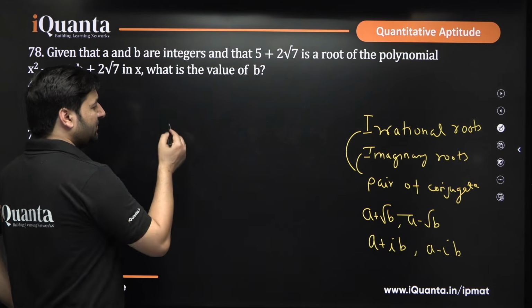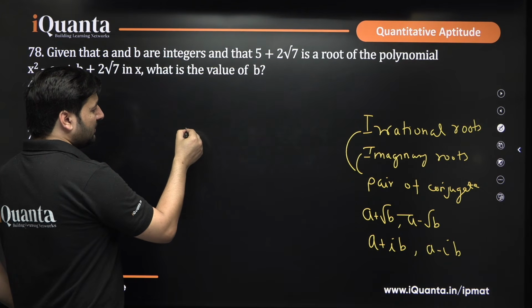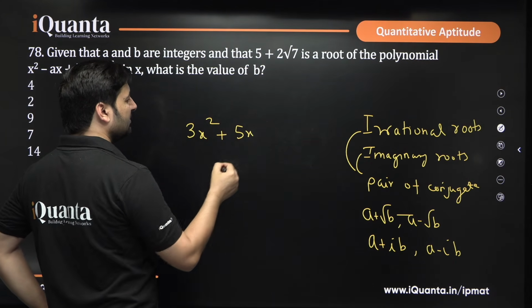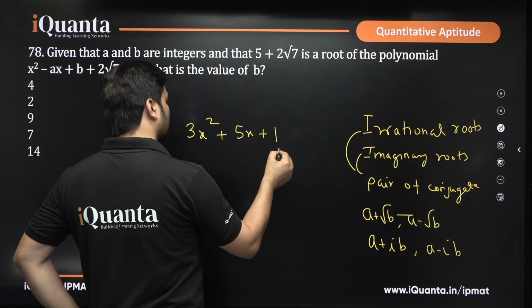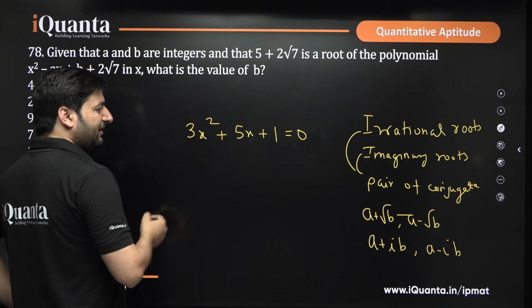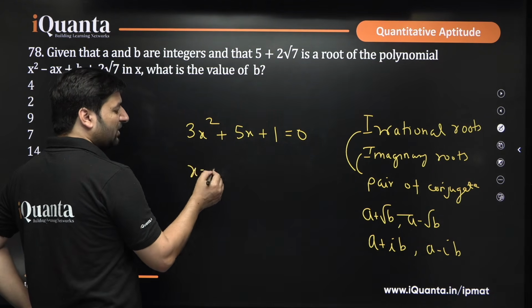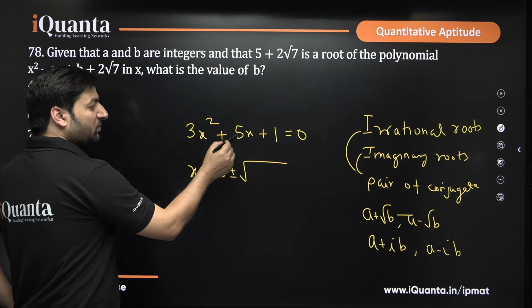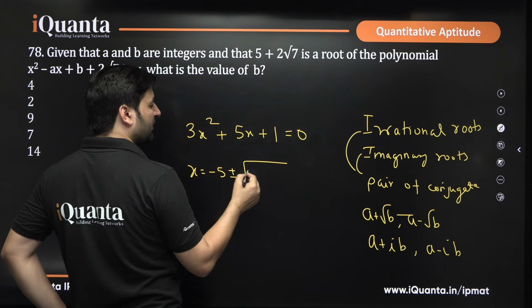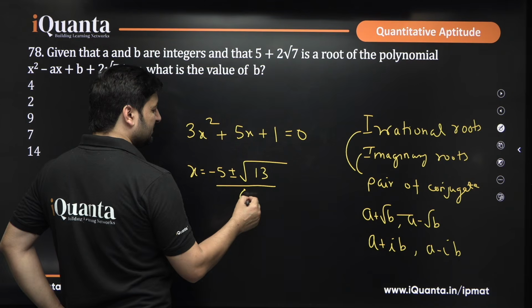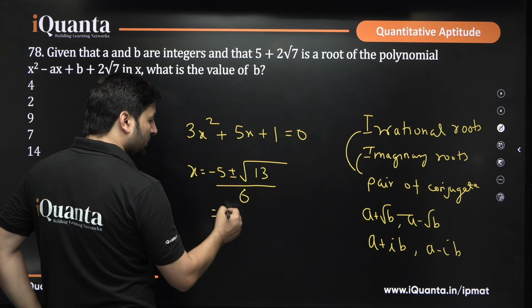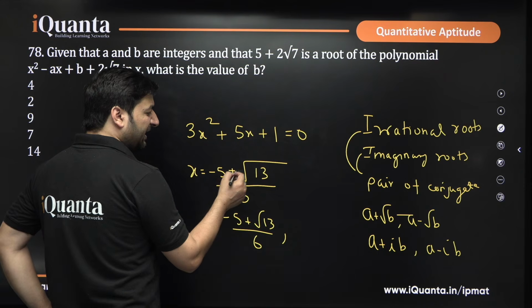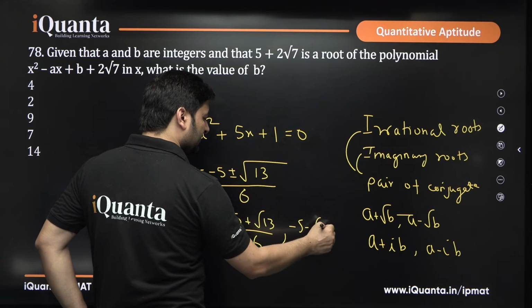Say I take an equation, 3x square plus 5x plus 1 equal to 0. Let us find out the roots of this equation. I am using the Sridharacharya formula: x equals minus b plus minus under root of b square minus 4ac upon 2a. So b square is 25 minus 4ac which is 12, that means 13, upon 2a, 2 into 3 is 6. So what are the roots that you get? You get minus 5 plus root 13 by 6 as one of the roots, and minus 5 minus root 13 by 6 as the other root.